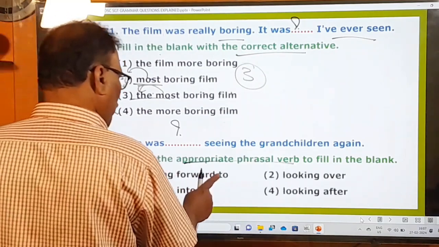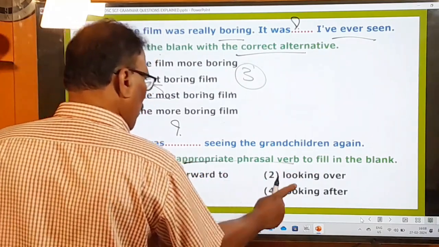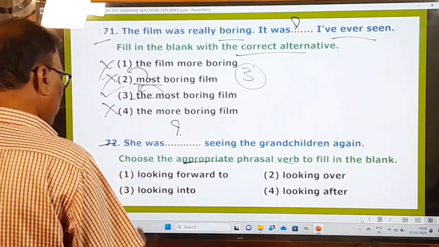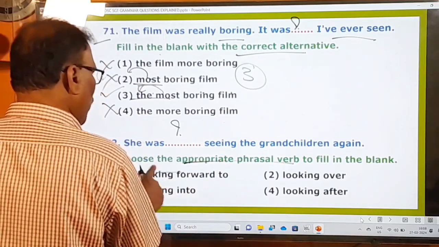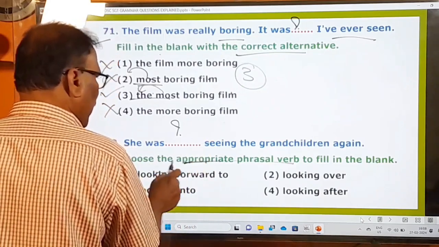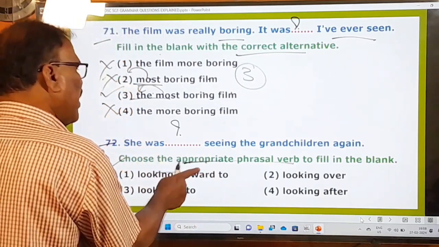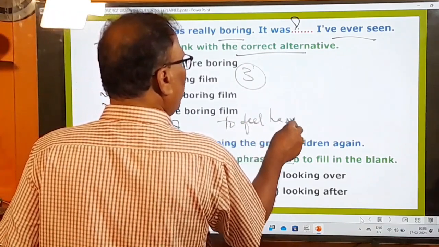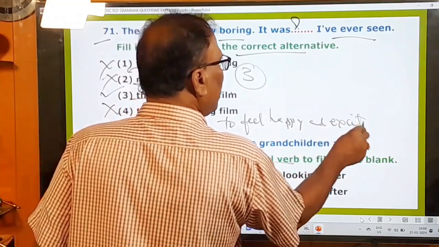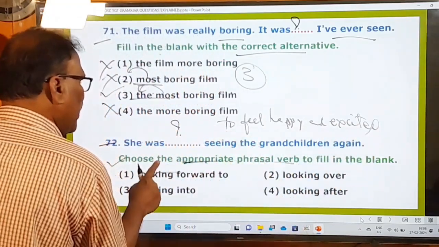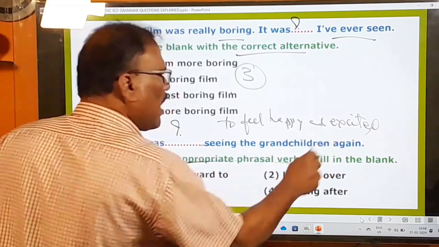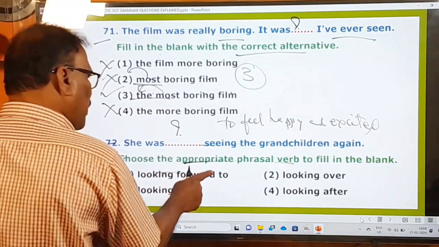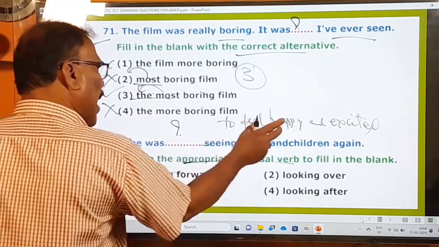Okay, look forward to, looking over, looking into, looking after. These are the four phrasal verbs given. No, she was looking forward to. Looking forward to is the right one. Looking forward to means to feel happy and excited. So she was looking forward to means she was feeling happy and excited to see the grandchildren again, because she is going to see her grandchildren again. So looking forward to has this beautiful meaning, to feel happy and excited.